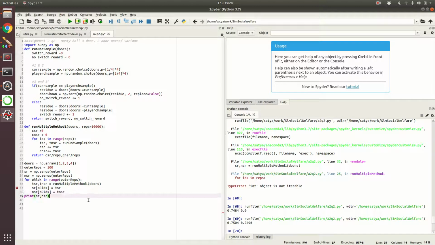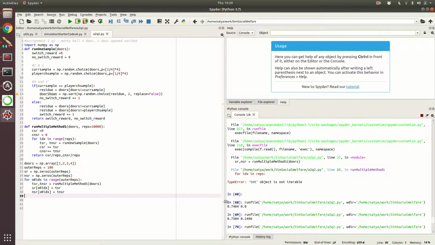Okay, so this is it. Now we can generate the histogram and show it. This takes a while to run, so I'll just pause till it finishes.